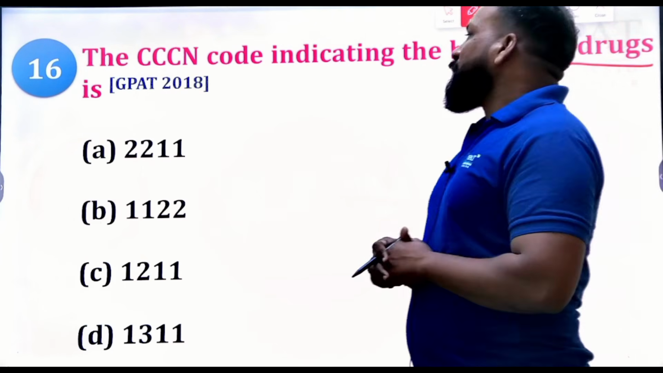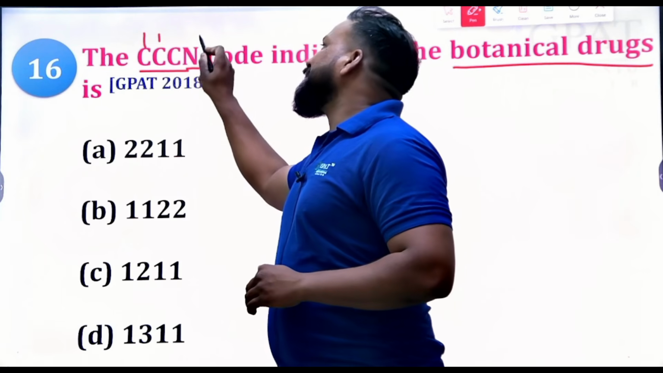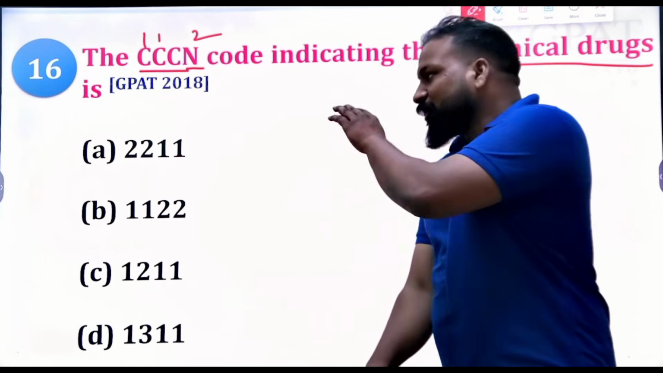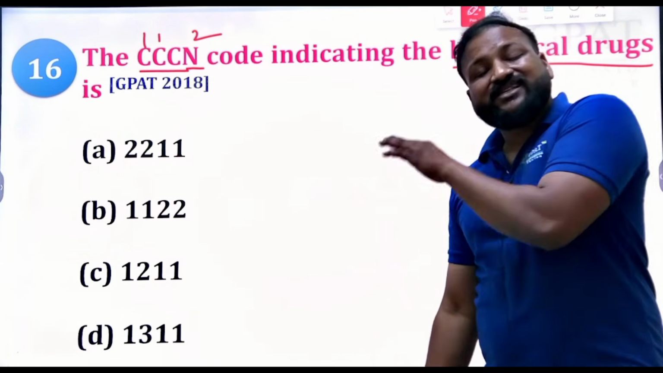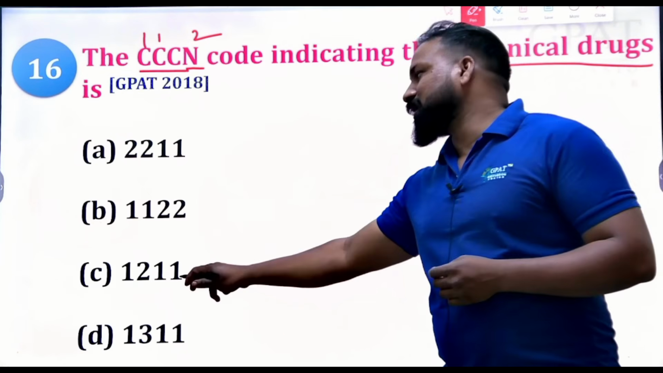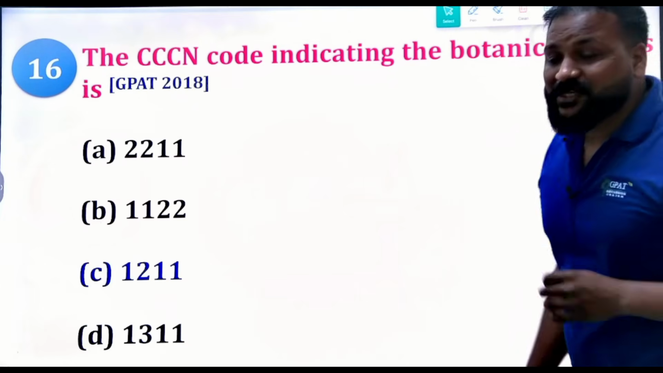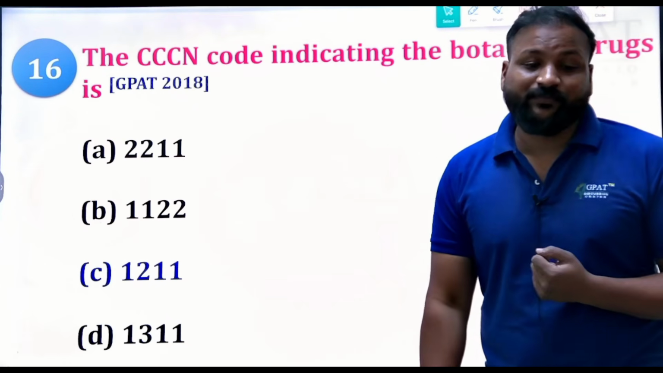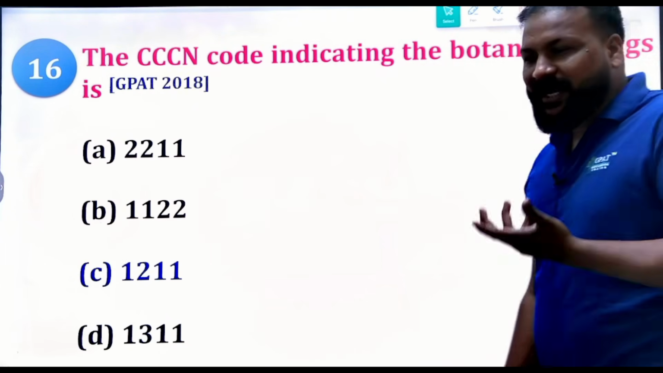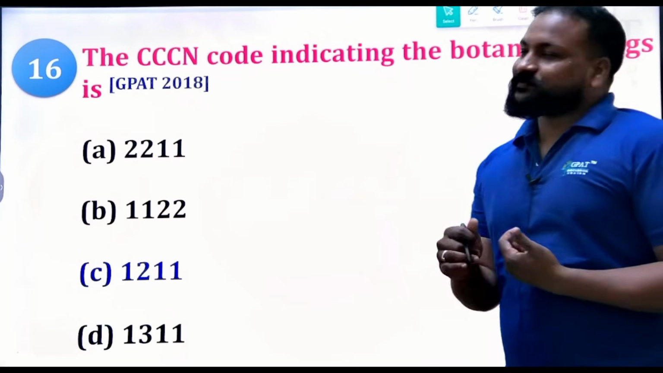Consider these C's as a 1, and consider N as a 2. In which of these numbers can you find three ones? 1 2 1 is a short code to remember the botanical drugs. Sometimes we need to apply a little IQ and some tricks as well.